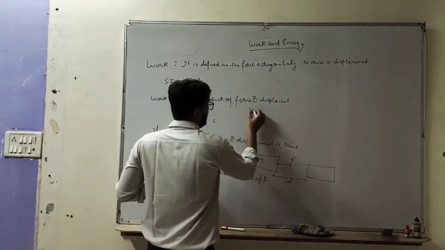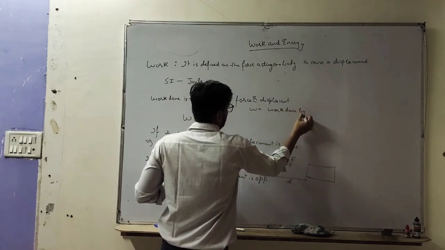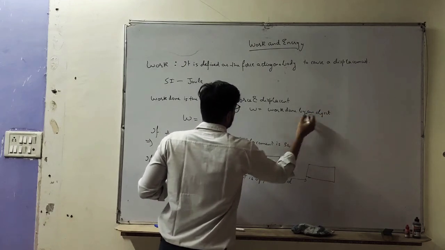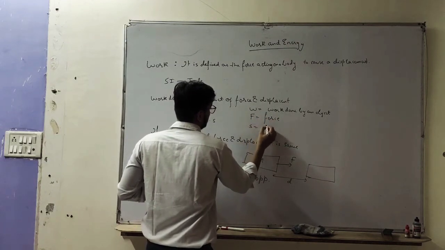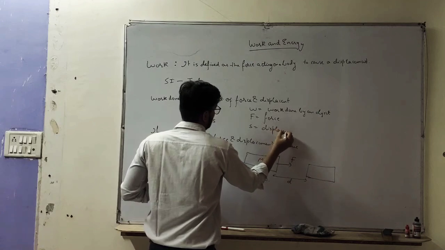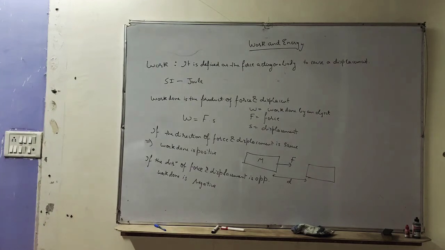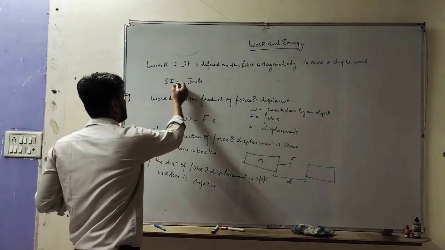Here W is work done by an object or on an object, F is force and S is displacement. So this is a simple concept of work done by a body. Now let us talk about the SI unit. The SI unit of work done is joule, right?